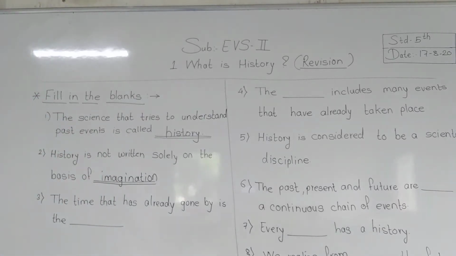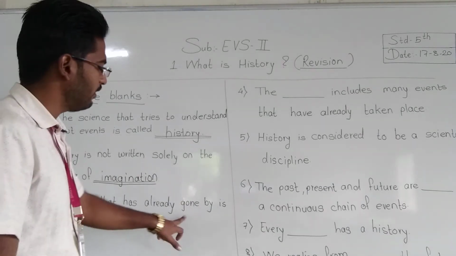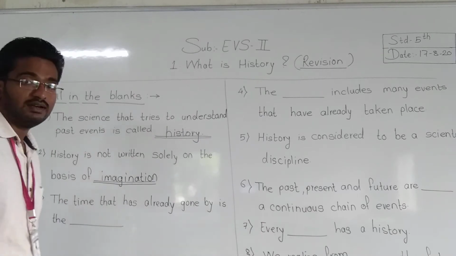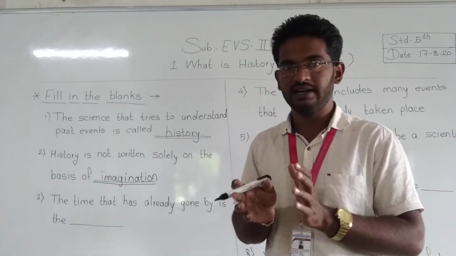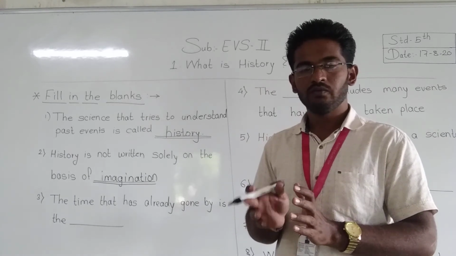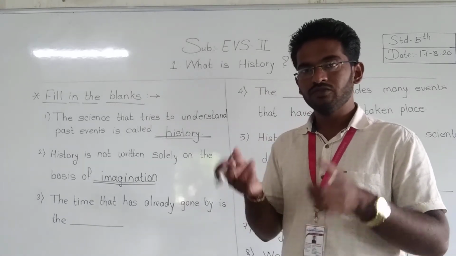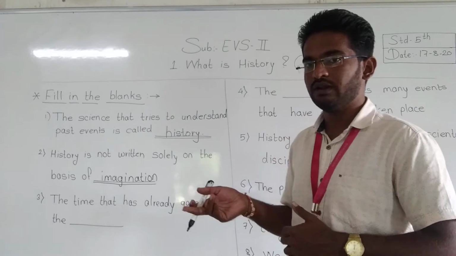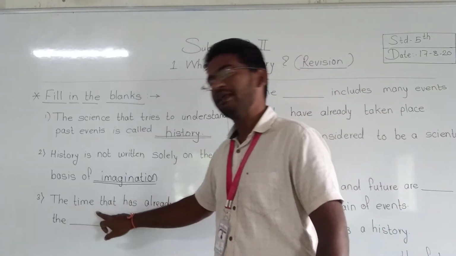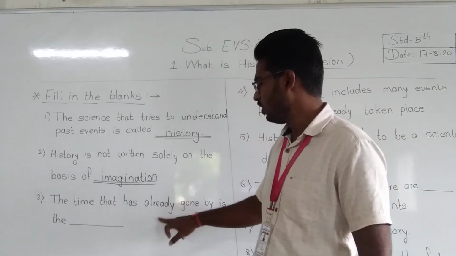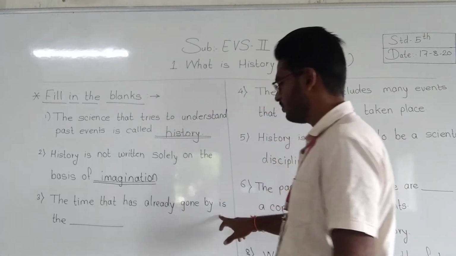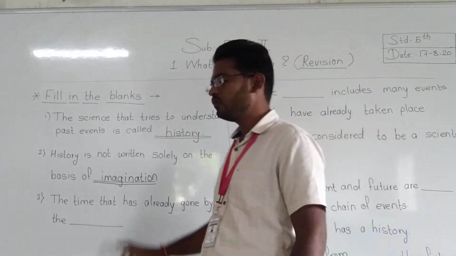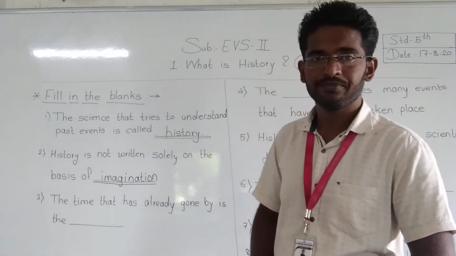The third question is there. The time that has already gone by is the dash. See, it is very simple. You should understand its meaning. We don't have to just learn it. We should understand it and then only learn it. See, the time that has already gone by, what do we say to this time?